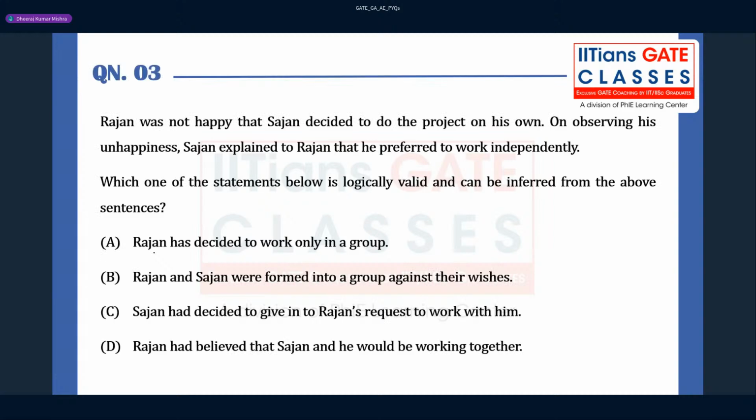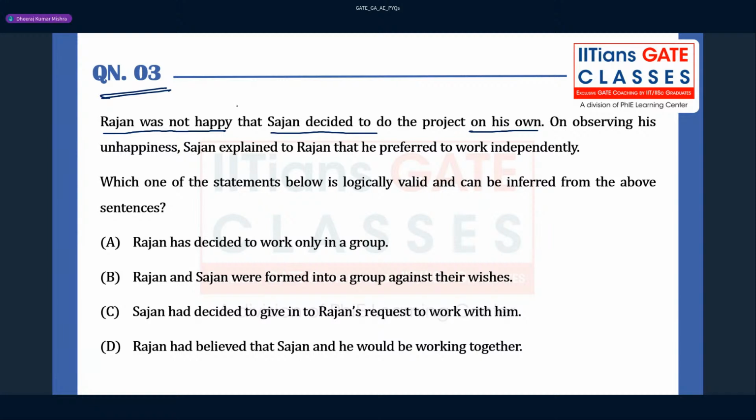Question number 3. Again, this question is from English only. They have given some passage. Rajan was not happy that Sajan decided to do the project on his own. You have to keep in mind, the moment you read the question, keep on tracking it.